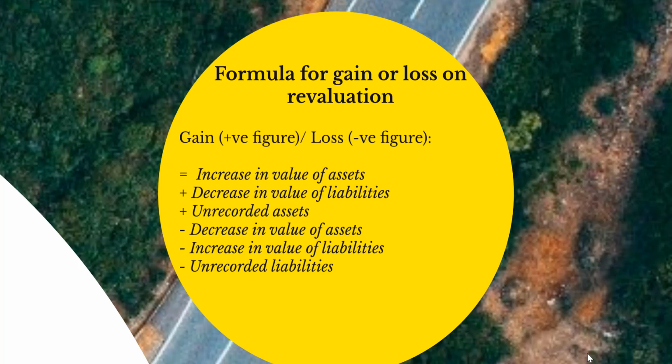If the resultant figure is a positive figure, it implies gain on revaluation of assets and reassessment of liabilities. And if the resultant figure is a negative figure, it implies a loss.